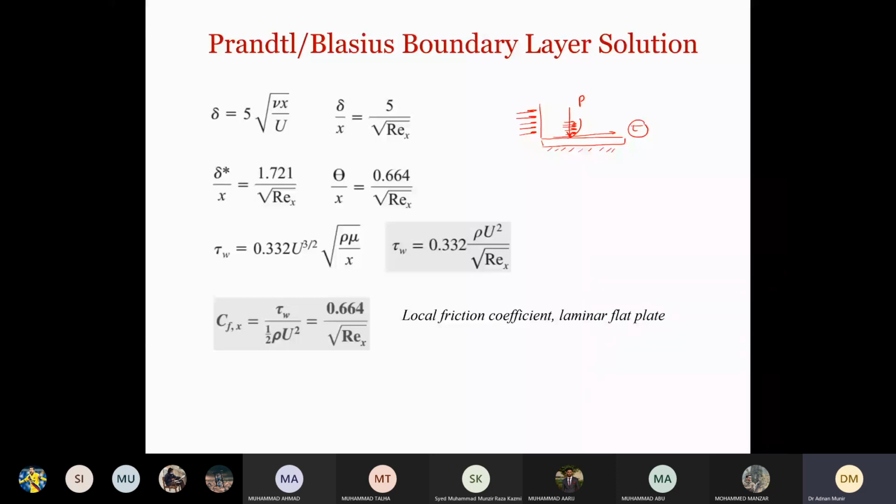It doesn't change. Now, in the absence of boundary layer flow, we will just have streamlines passing along a straight path like this.